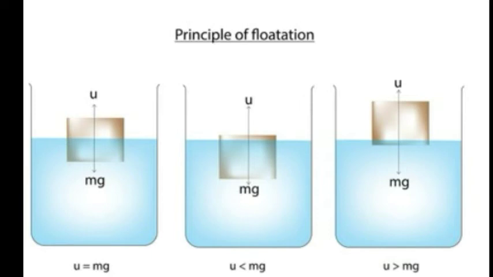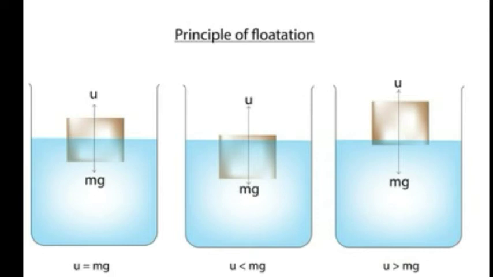This happens when the density of the object is less than the density of the liquid. And when the weight of the object is equal to the buoyant force, the object will float in the liquid below the surface. This happens when the density of the object is equal to the density of the liquid.